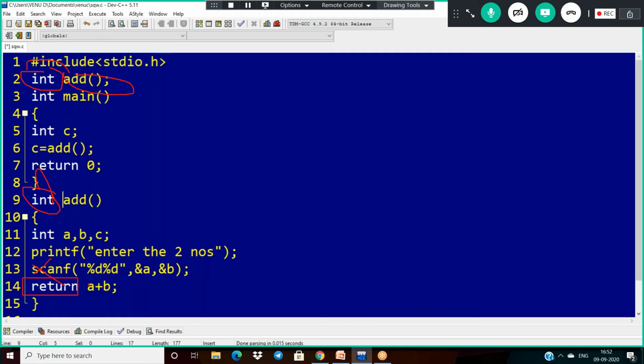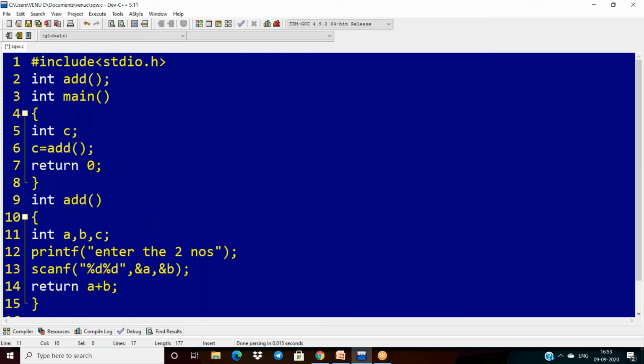Return. What is the value you have to pass? The addition of two numbers. We are passing the sum to the function call. Once we call, the cursor comes here and we return the result again here. So function call means passing the control from function call to function definition and retrieving the results from function definition to function call. Now tell me what value this function call is having right now. It's the sum of two numbers. Like if I take 10 and 20, then 10 plus 20, 30 will come here.